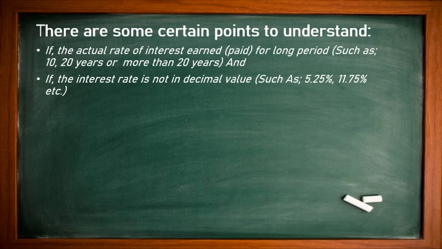But if the interest rate is a decimal value, suppose some company is offering a car loan at 5.25%, 4.35%, or a house loan at 11.75%. Then these 0.25, 0.75, 0.35 are not available in any table or any book. So you cannot use the table, which means there are some critical situations where we cannot use graphical representation as well as the book table.